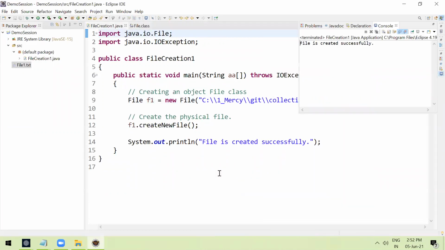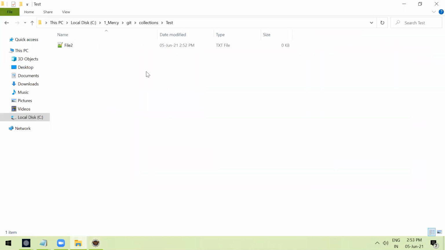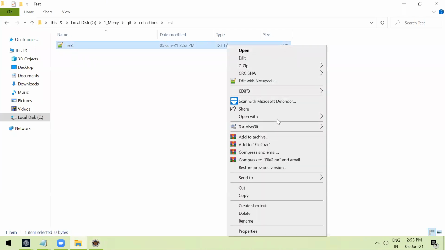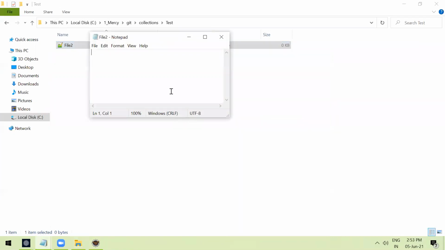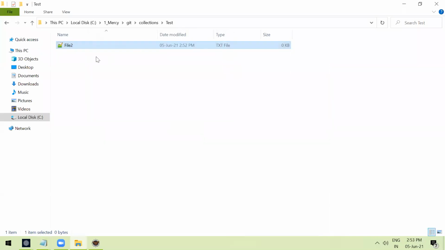Yeah. Now we are getting file is created successfully. Go to the directory. See here, one file is created. File2 dot, it is a text file, right? Just open it. It is an empty file, right? You can open using any editor. It is an empty file. So we successfully created one file.